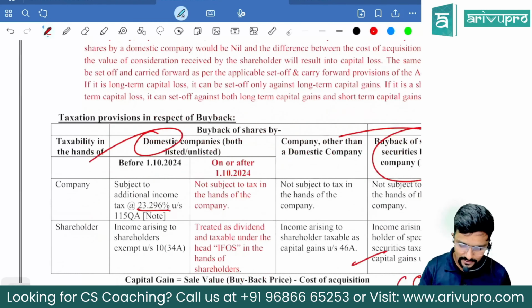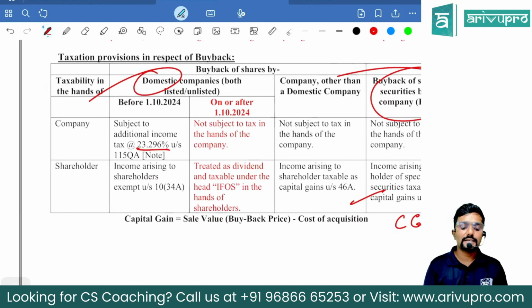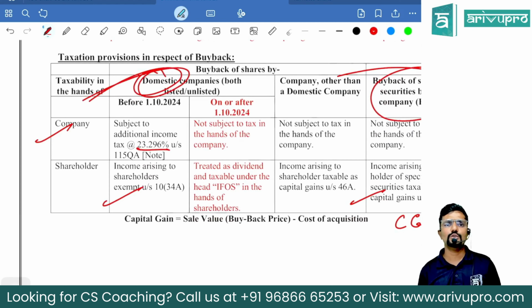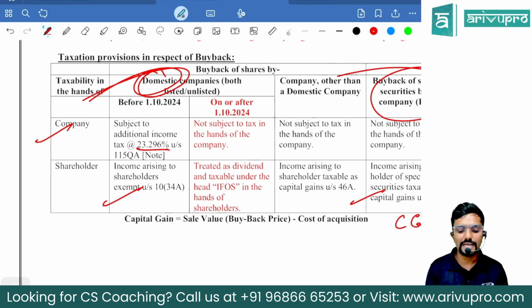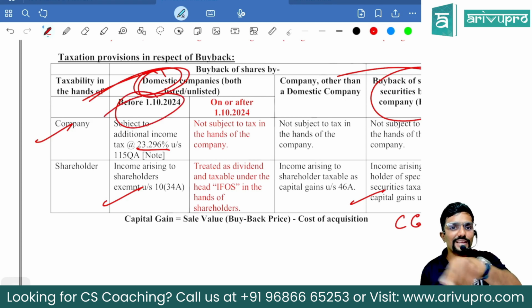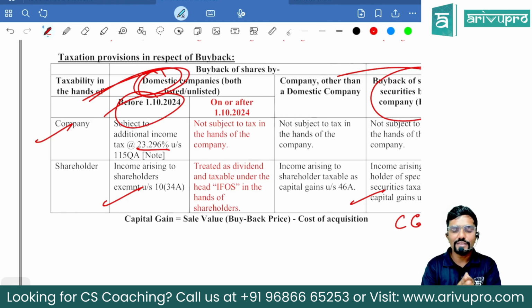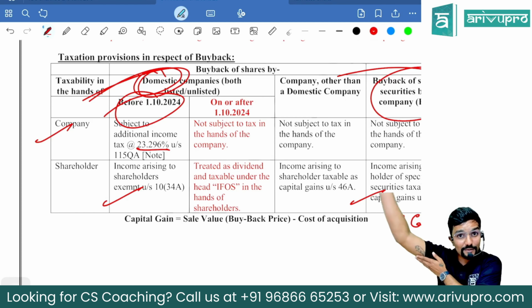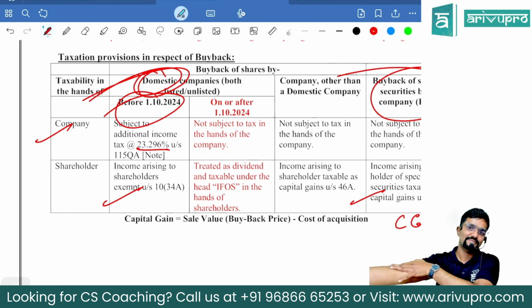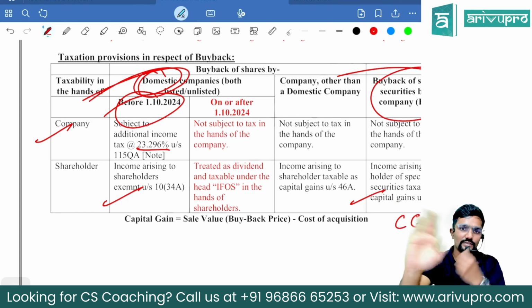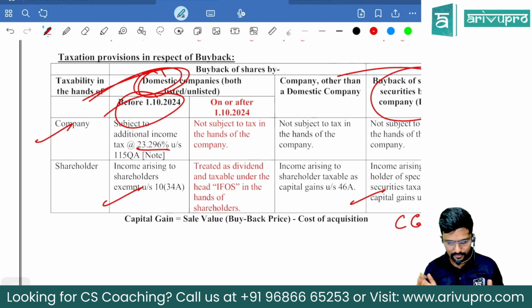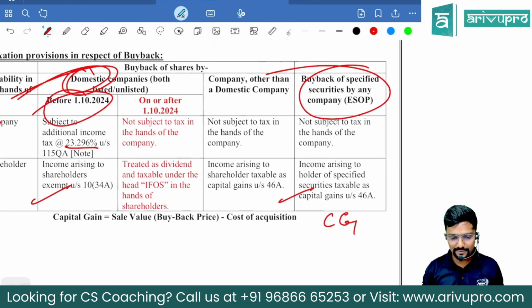Yes. Okay, sir. Who should pay tax? Company. Which company? Domestic company. Sir, should the shareholder again pay tax? No, it is exempt in his hands, as the company has already paid tax. And guys, we call it additional tax. Why, sir? Because the company would have paid tax on their own income, plus now they have to pay tax on the capital gains income of the shareholder. But will the shareholder again pay tax? No, exempt. Okay. The amendment part I will take care of.